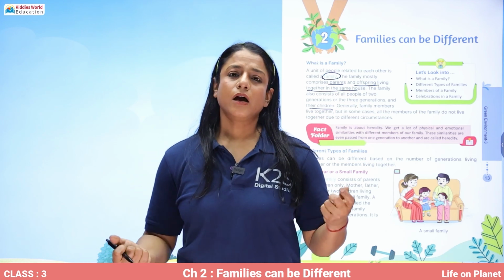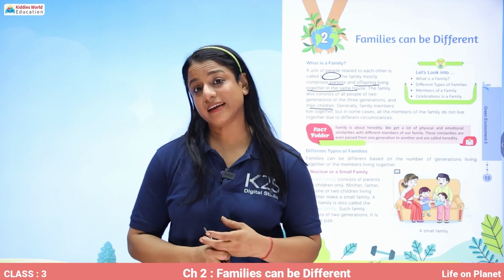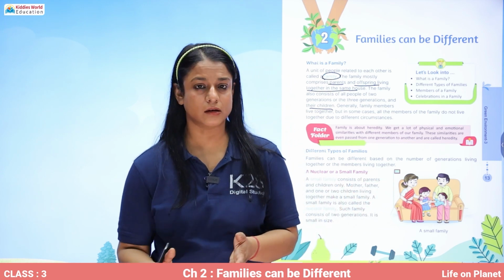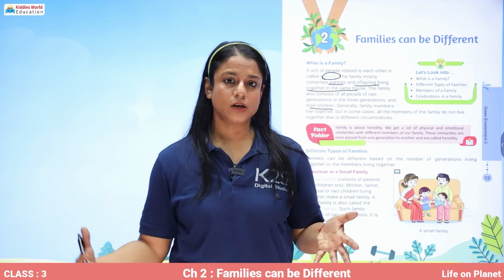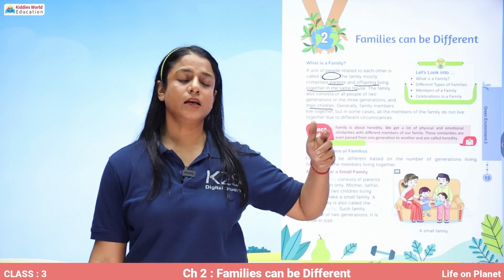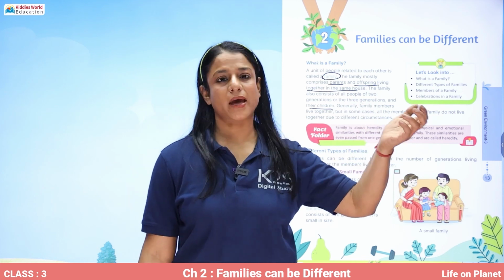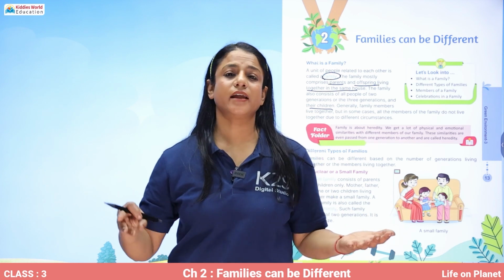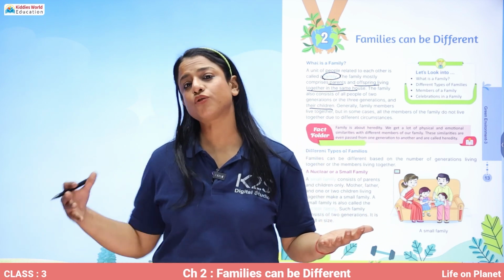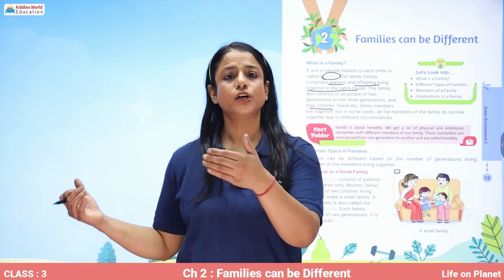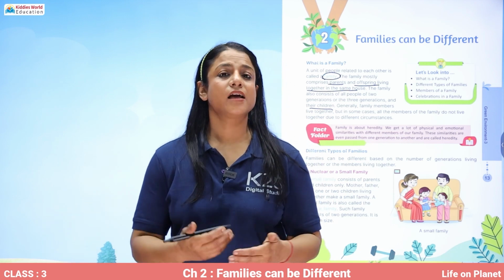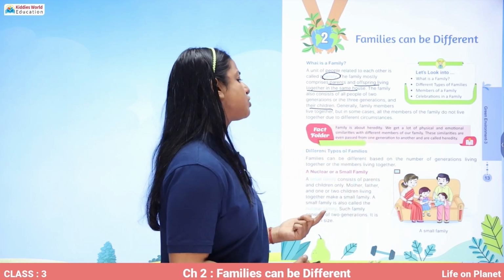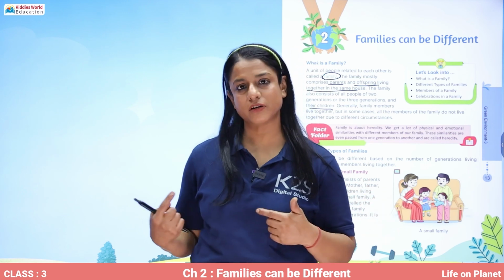What is heredity? When special characteristics are passed from one generation to another, that is called heredity. Okay, so if supposedly one of your parents is allergic to some food, and that particular hereditary trait is passed on to you, and you are also allergic to that food, that is heredity. So we get a lot of physical and emotional similarities with different members of our family.